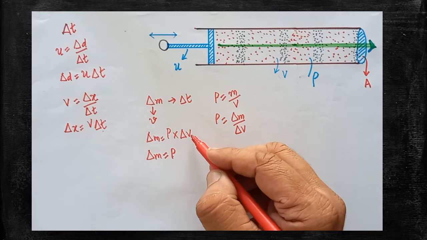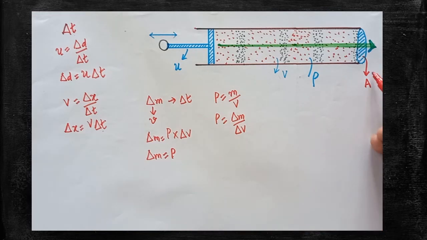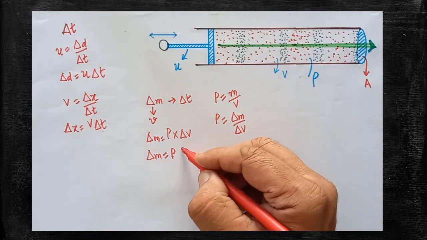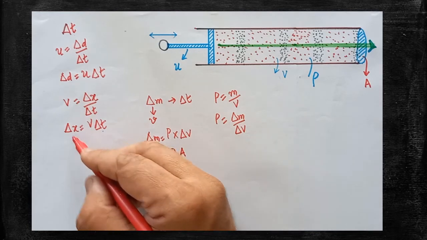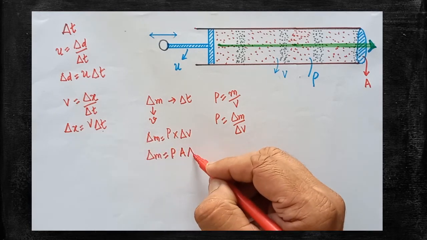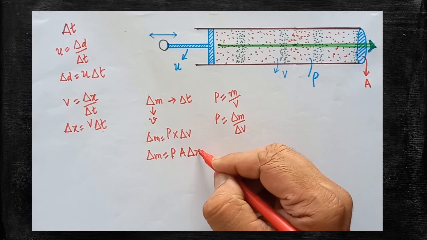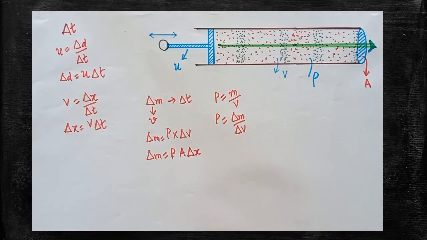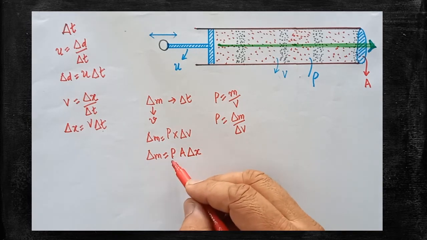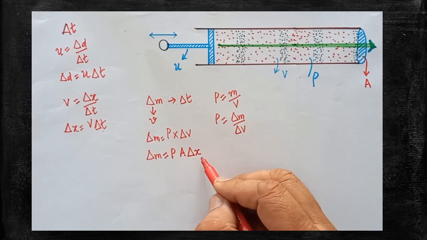Therefore, change in volume is nothing but area of cross section into distance. Area of cross section is A, and this much distance is traveled by the elastic medium. So del m is equal to rho into A into del x.